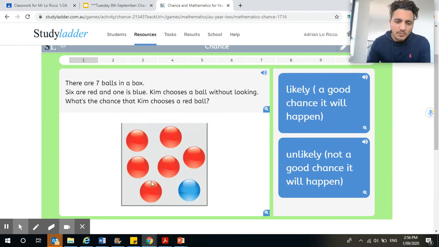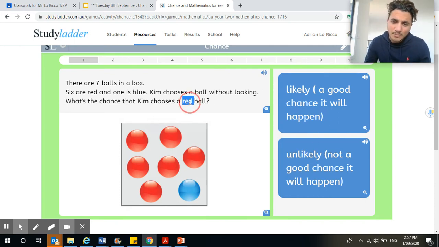Well, there's all these red balls and there's 1 blue ball. What's the chance? Is it impossible? It's definitely not impossible because there are red balls there. She definitely could pick out a red ball. Is it certain? It's not certain because there is a blue ball there, so she could pick out a blue ball. The 2 answers that we've got here are likely or unlikely.